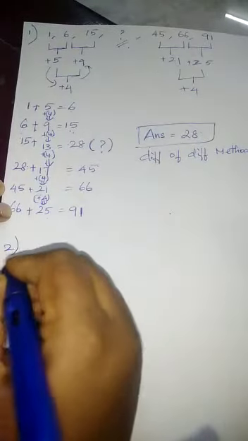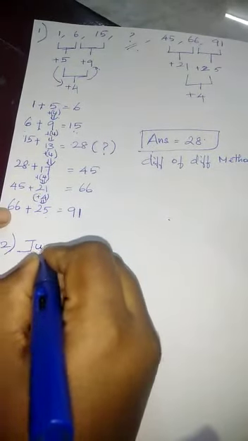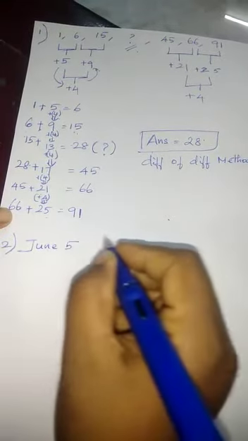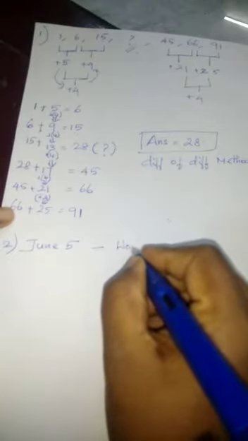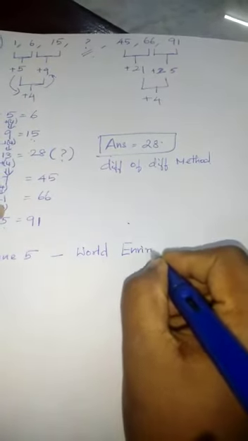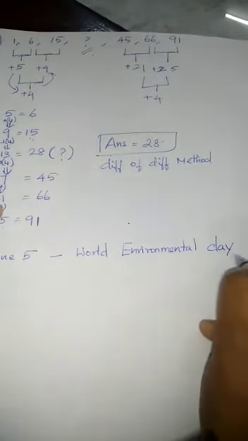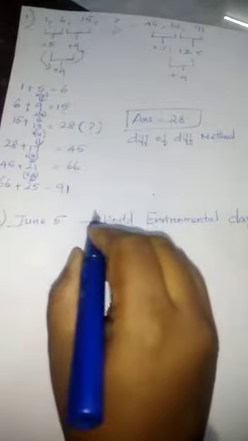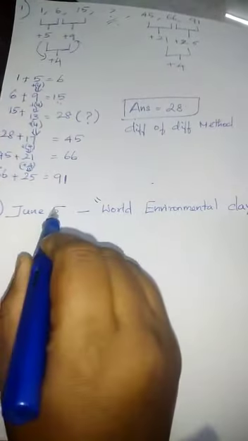And the second one is June 5. It's a general awareness question. June 5 is World Environment Day. Don't forget this is World Environment Day. In TNPSC and banking exams, these questions are asked regularly.